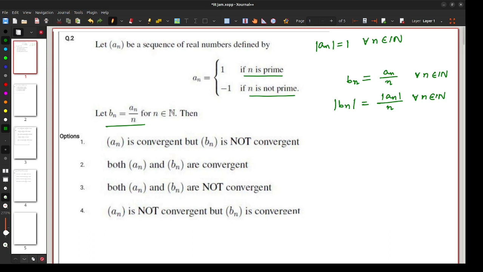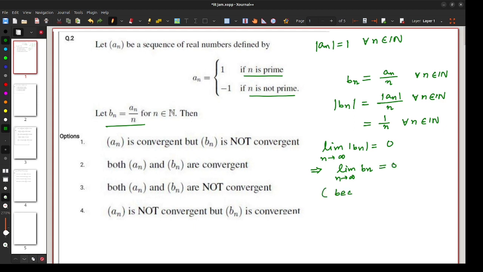So this is equal to 1 by n for all n belongs to N. Now if we take the limit as n tends to infinity, then we get that limit n tends to infinity mod bn is 0. So limit n tends to infinity bn is 0,